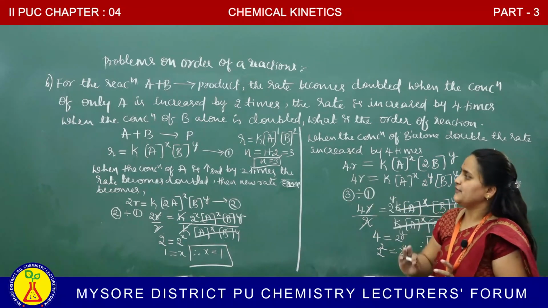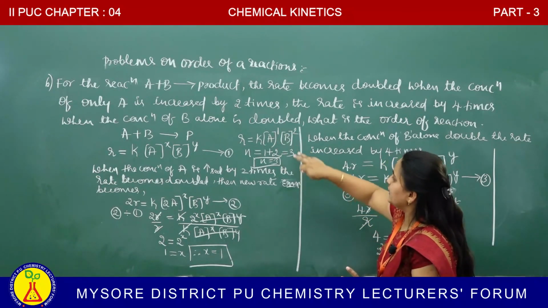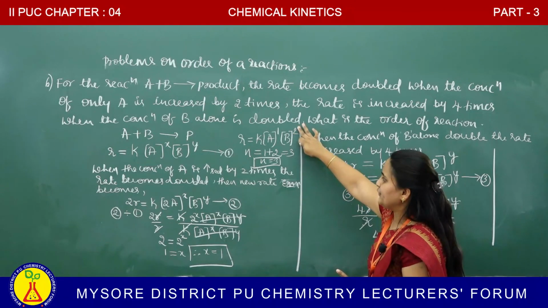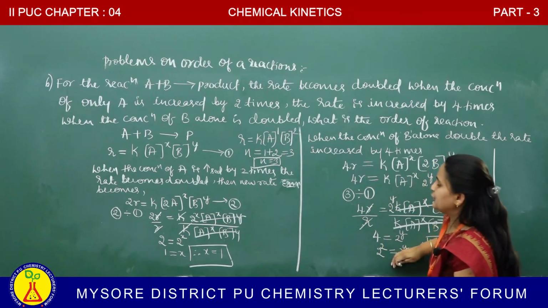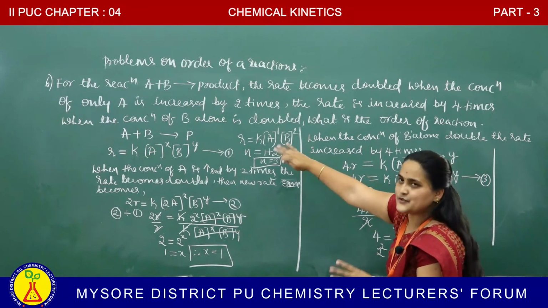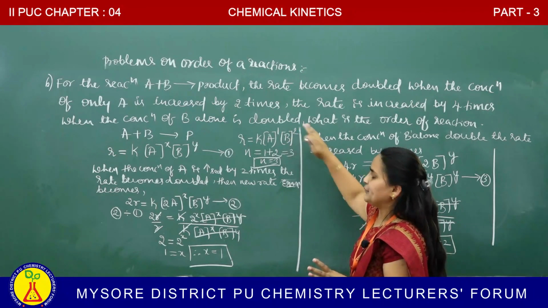X we have to find out, it is 1, Y is 2. Substituting the values in the equation 1, X is 1, molar concentration of A to the power of 1, molar concentration of B to the power of 2. Next, go and find out X, find out Y, write it next. There is no space, that's why I have written it here. R is equal to K A to the power of 1, B to the power of 2.